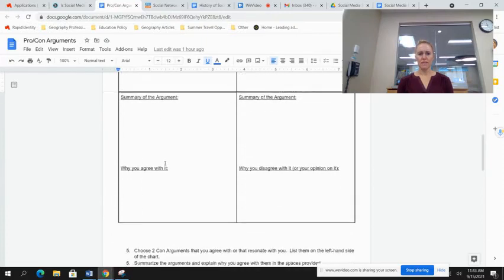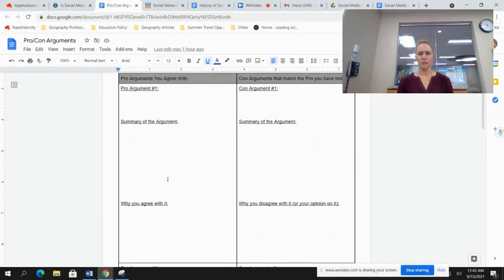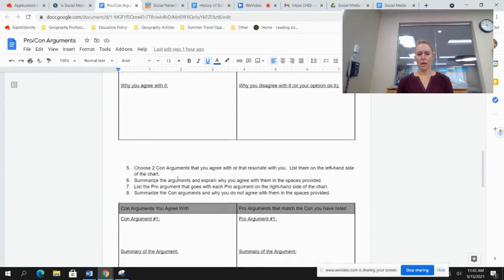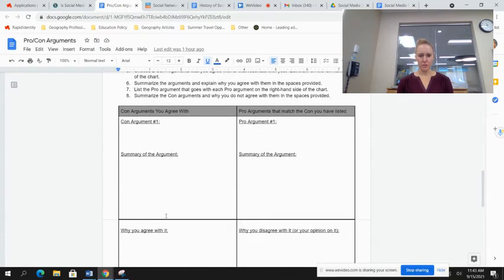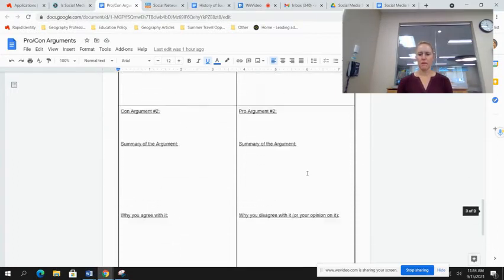You're going to choose 2 pro arguments, and then you're going to choose 2 con arguments that you agree with. Okay, so 2 con arguments go down here. And your con arguments go here. These are con arguments that you agree with, and then the counterpart pro argument. So this is the other side of the coin that you probably don't agree with because you agreed with this con side here. So what are 2 reasons that you agree that social media sites are not good for society? And what did the other people say regarding that? And why maybe do you disagree with that? Or what is your opinion of that flip side?